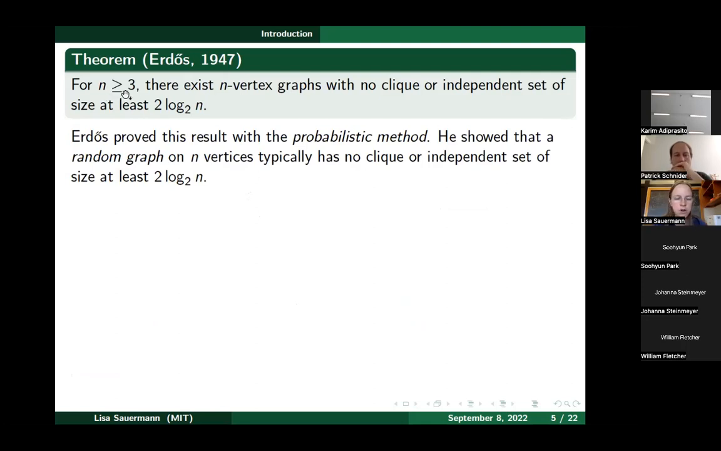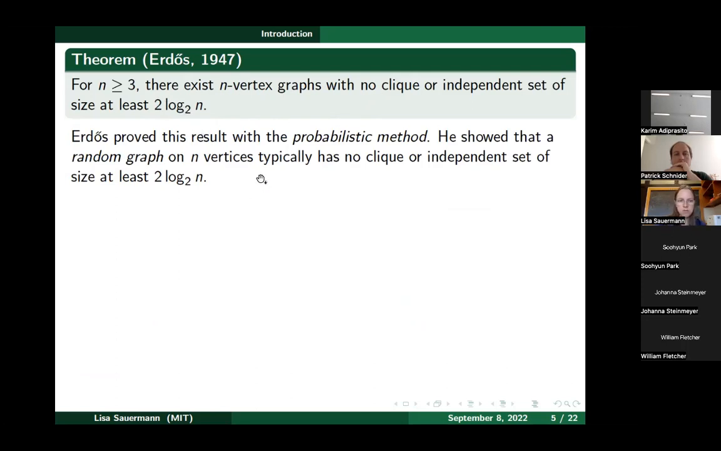For all integers n at least 3, there exist n vertex graphs with no cliques or independent sets of size at least 2 log 2 n. That's the bound we saw on the last slide. And Erdős proved this result with the probabilistic method. More precisely, he showed that if you take a random graph on n vertices, typically it has no clique or independent set of this size.